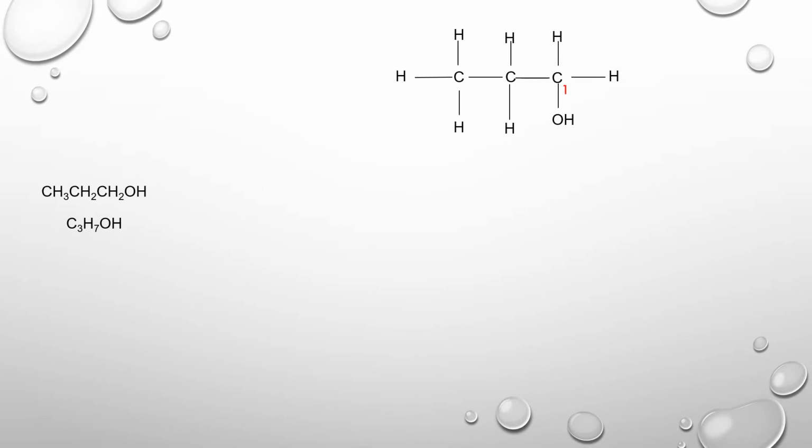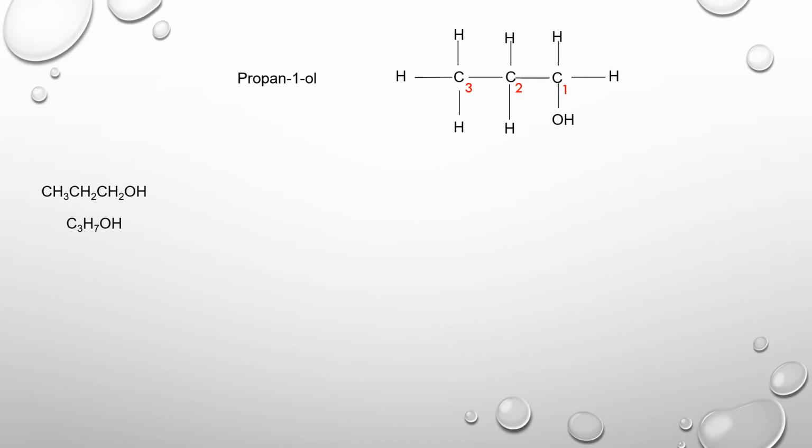Right. So since the OH is falling on the carbon that's on the right, that carbon will get the lowest number. So we start that with carbon number 1. That's carbon 2 and that's carbon number 3. So now the name of this alcohol will be propan-1-ol. The 1 will indicate the position of the OH group.